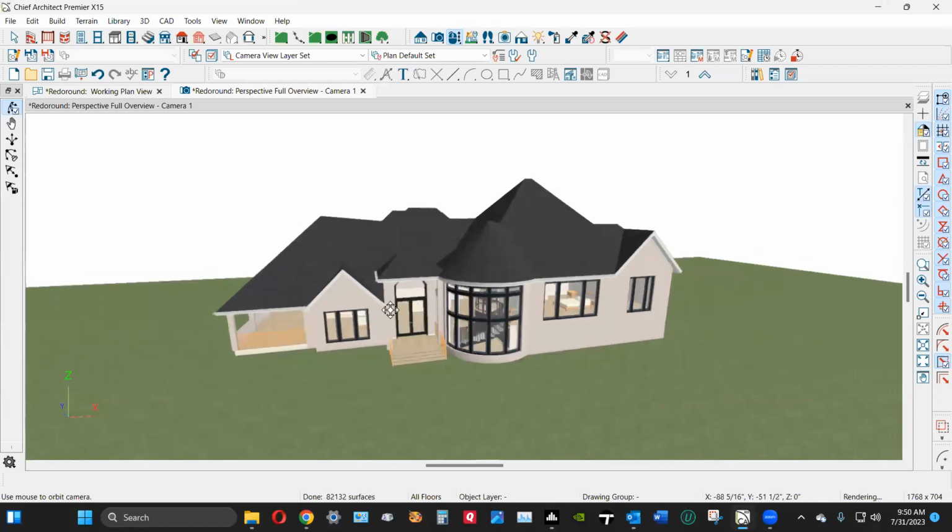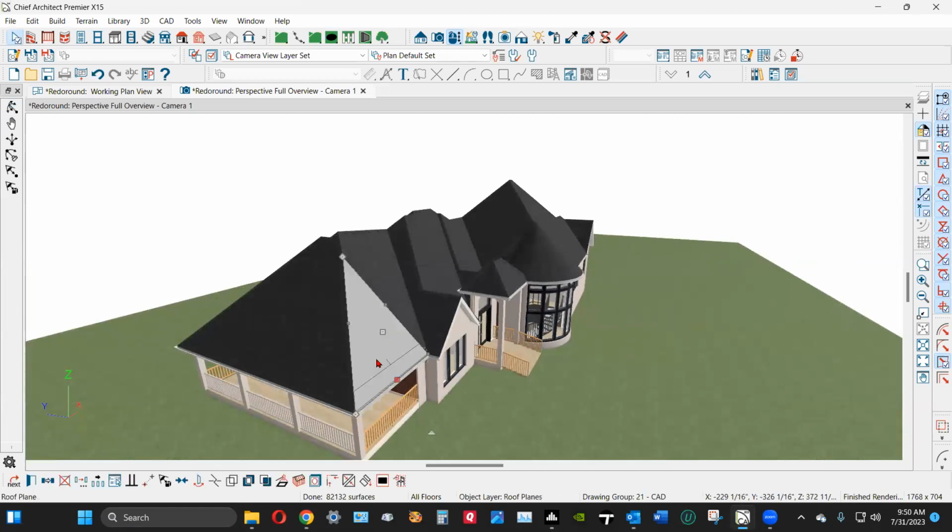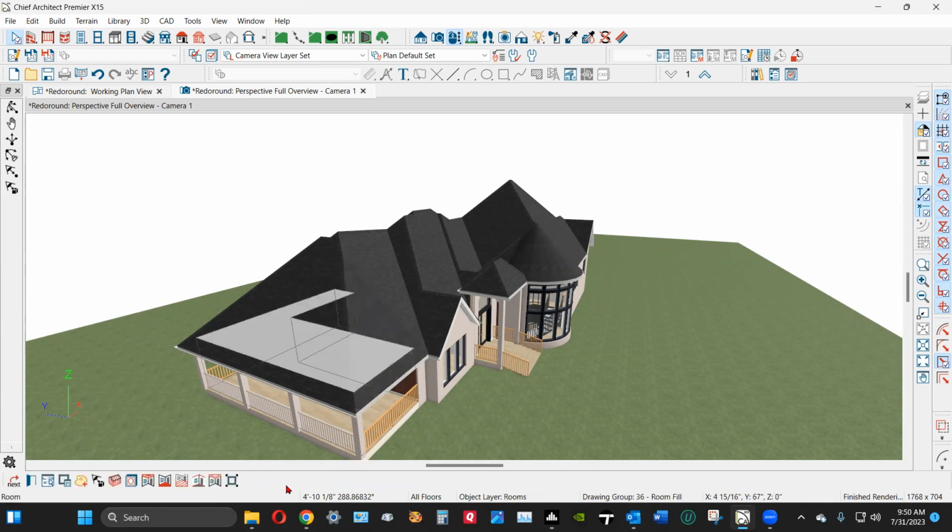I don't see anything wrong with the roofs. In terms of joining them, you just click on one roof plane, go to the join roofs tool, and then click on the plane you want to join to. Sometimes it's a little fishy to do it. Let me start with the other one.